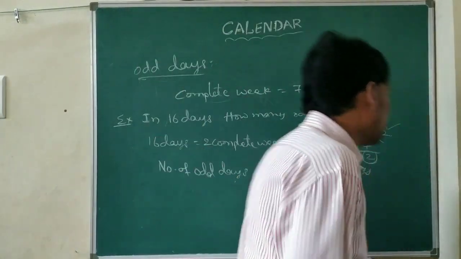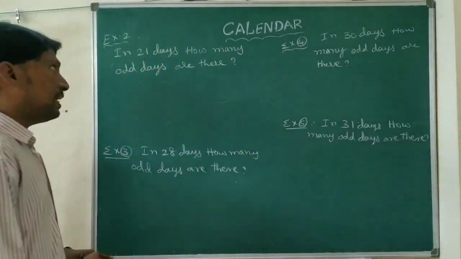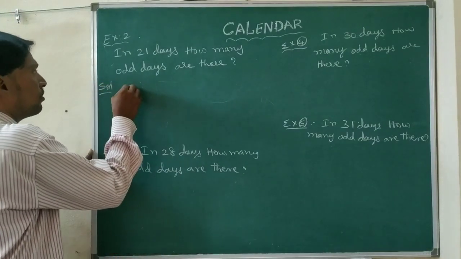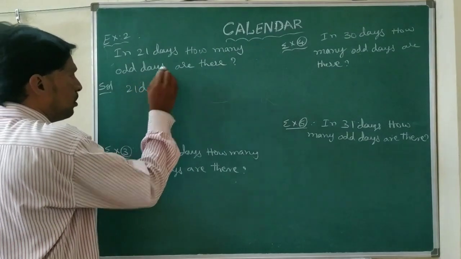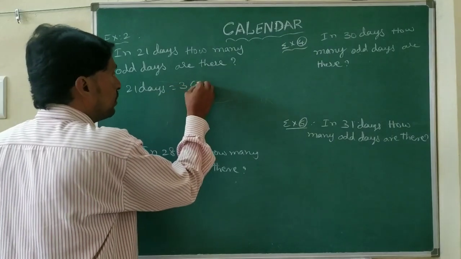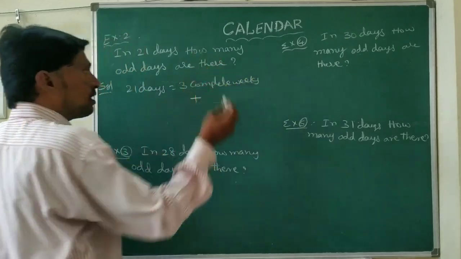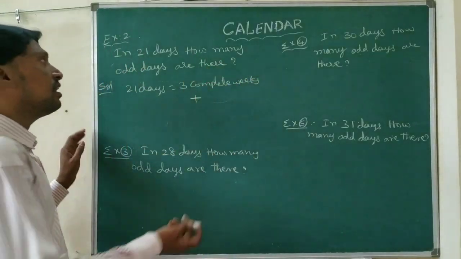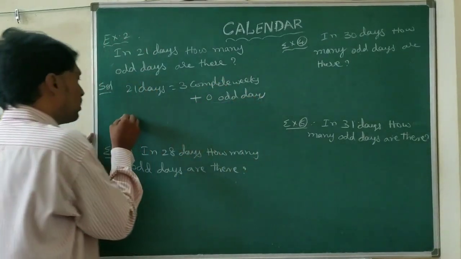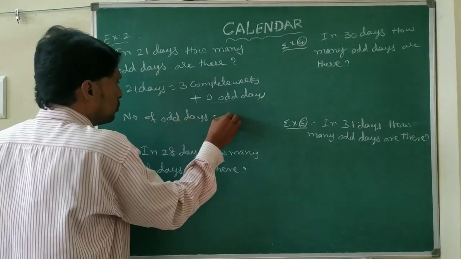Next, one more example. Example number 2: in 21 days, how many odd days are there? 21 days means we get 3 complete weeks, since 3 sevens are 21. We are not getting any odd days, so the number of odd days equals 0.